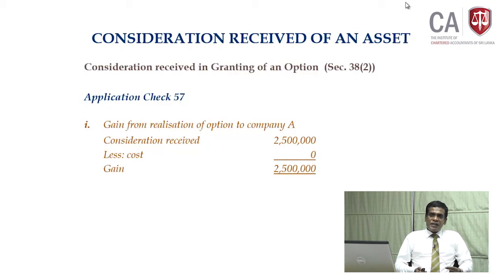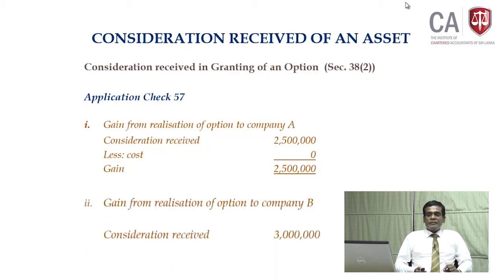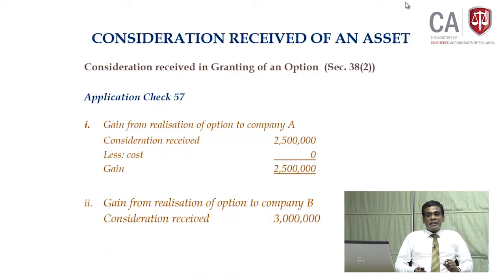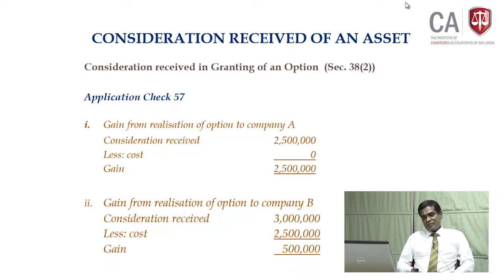But in the second case, where company B, without exercising the option, sold the option to company C for 3 million rupees, then there will be a gain to company B: consideration received from company C, 3 million, less the amount of cost that we paid to company A for purchasing the option, 2,500,000. So, the net gain is 500,000. Okay. Clear?